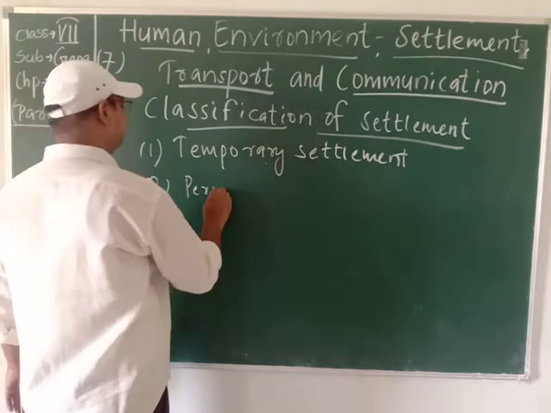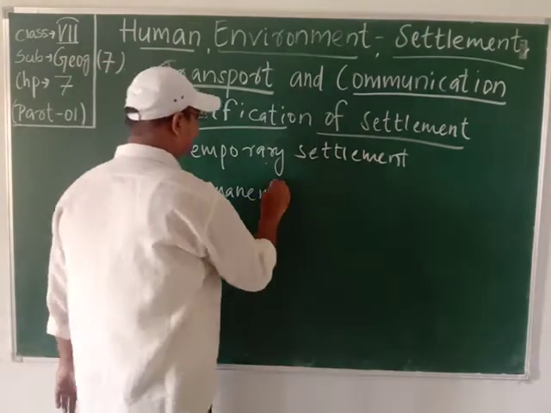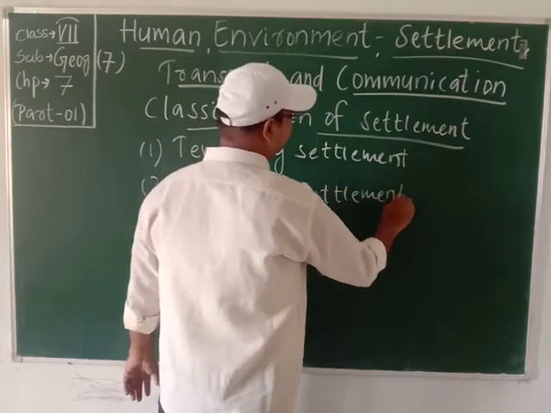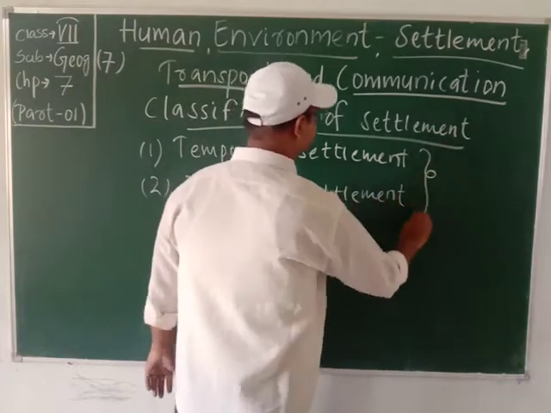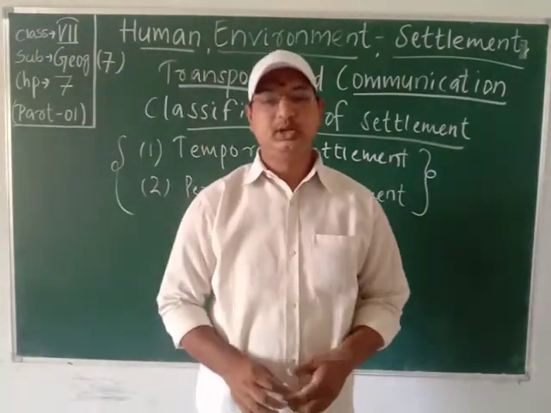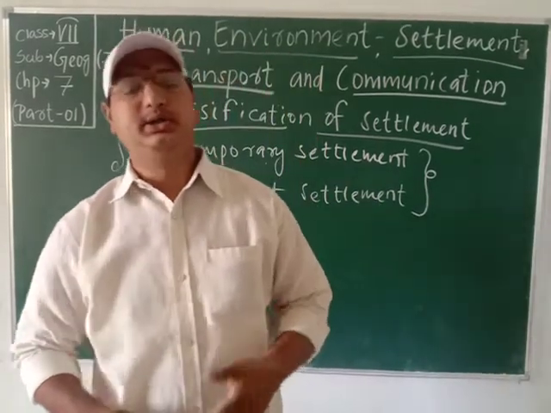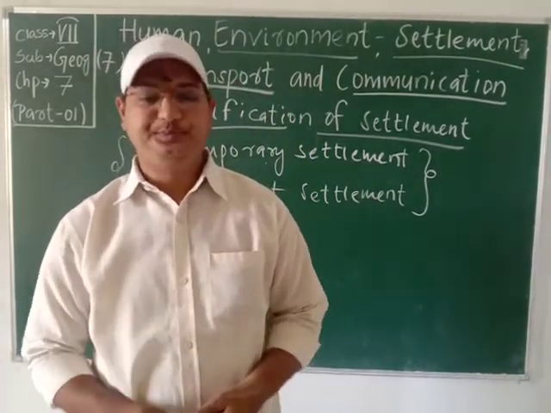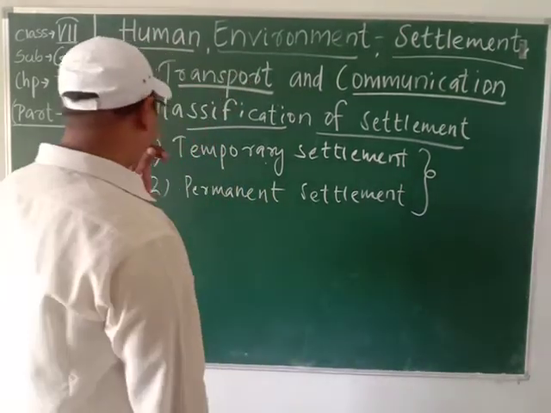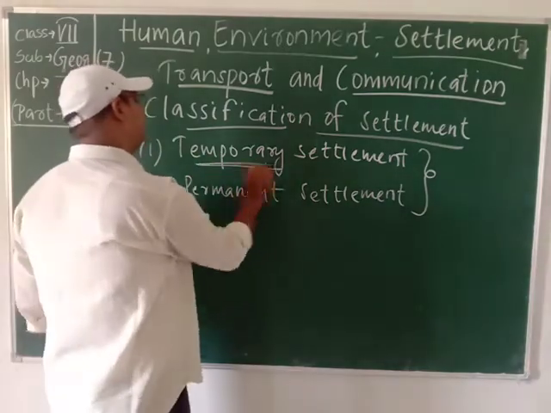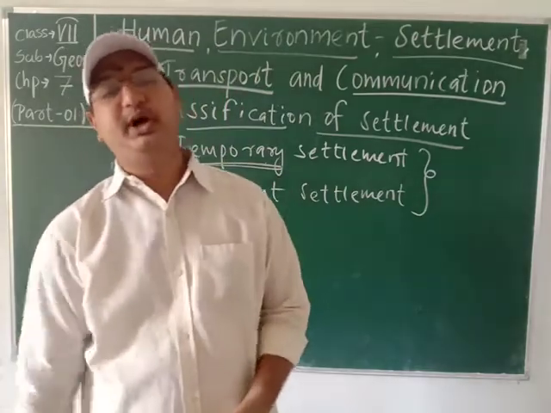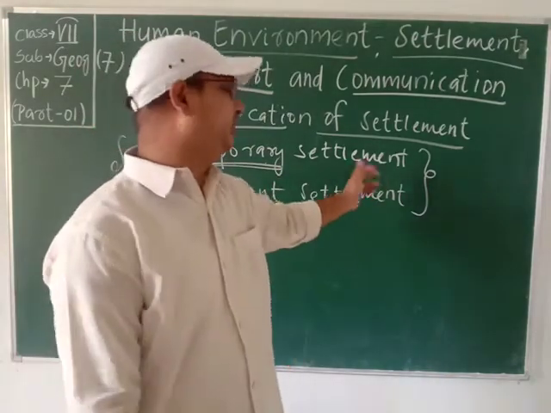Second one is permanent. Two types of settlement can be seen in our country. The settlements which are occupied for a short time are very common, students. What do you mean by temporary? Not permanent. So students, those which are occupied for a short term are called temporary settlements.